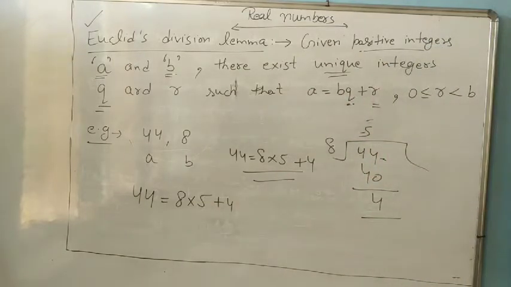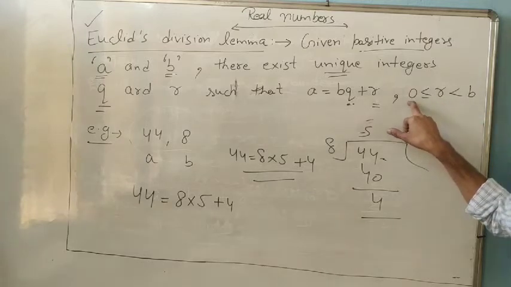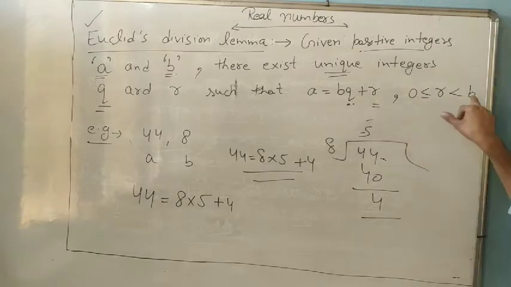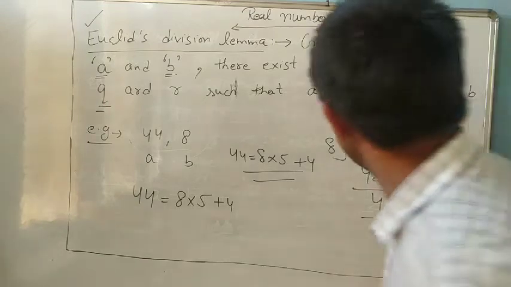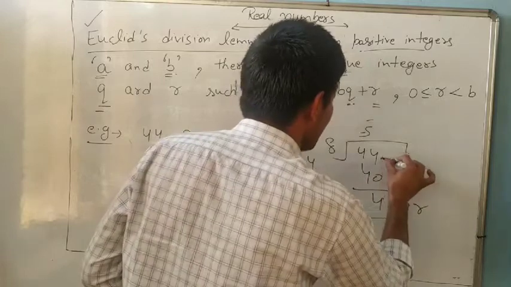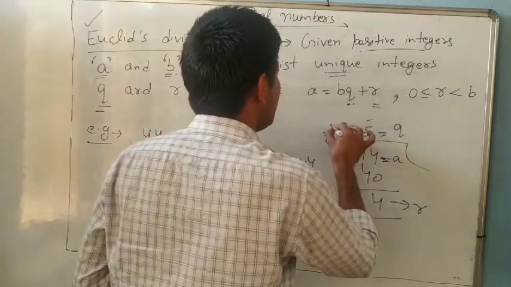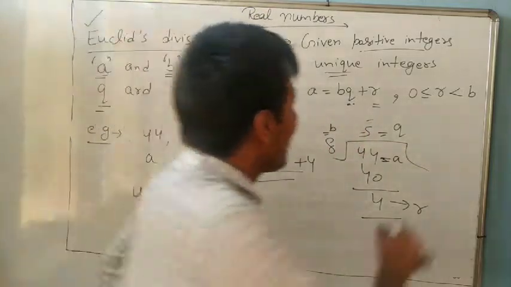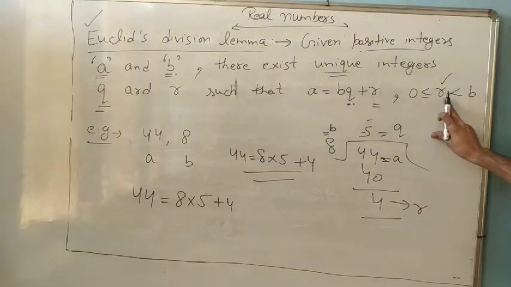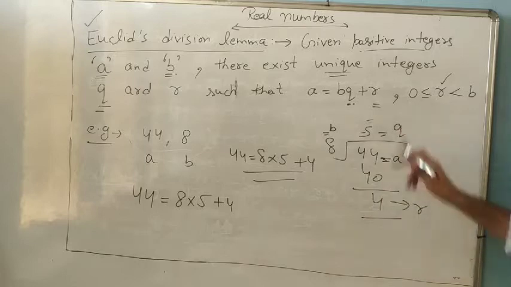But one more thing is given here. R is always greater than or equal to 0 and always less than B. Everyone knows it: R, A, Q the quotient, and B. And do you know R means remainder. Remainder is always greater than 0 or maybe 0?